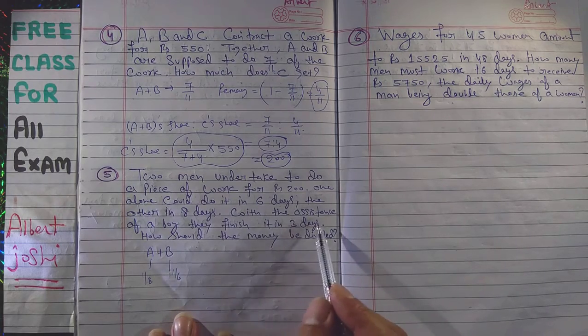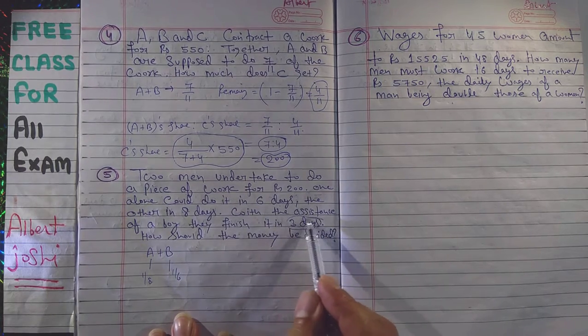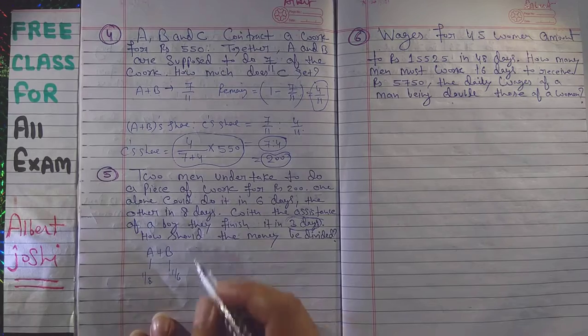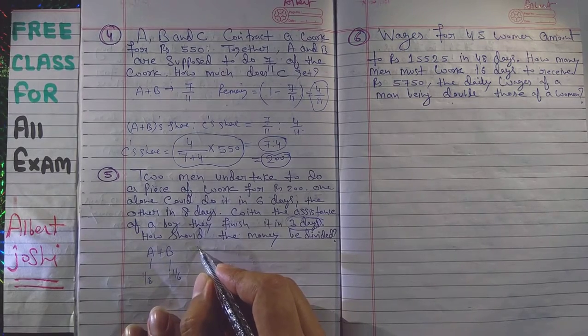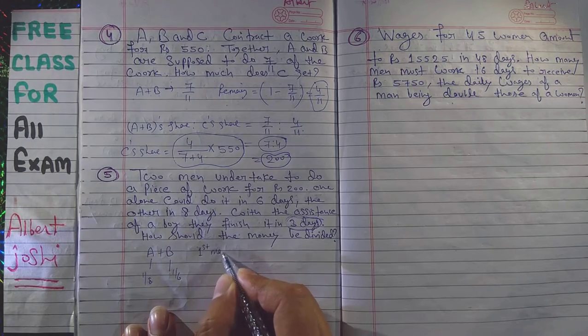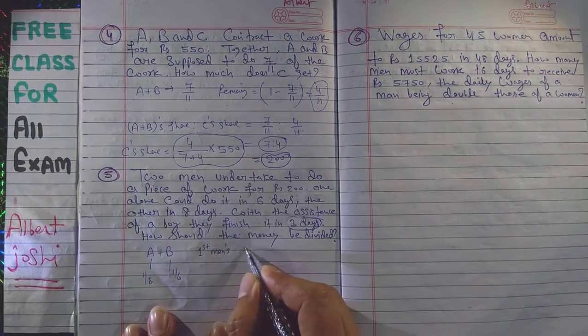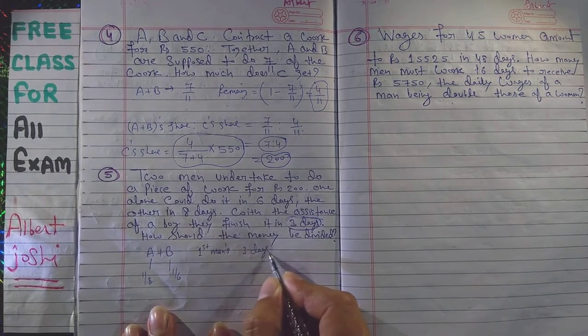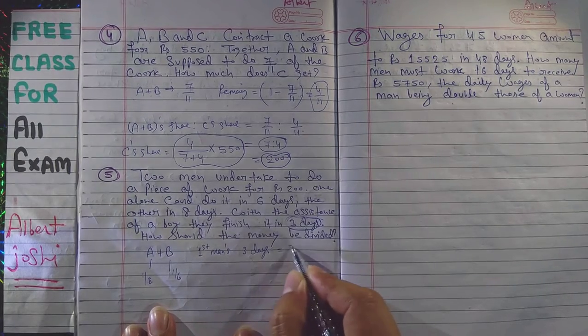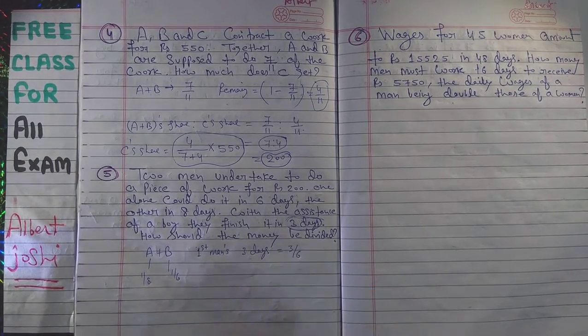So we have to complete the work in 3 days. This is the key. So we will write here, first man, 3 days is equal to 3/6.